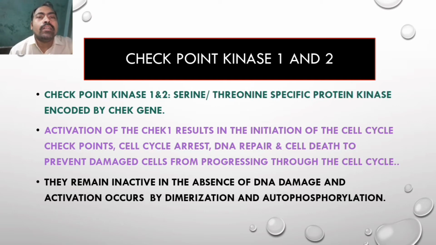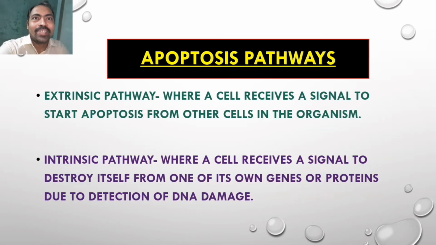They remain inactive in the absence of DNA damage, and activation occurs by dimerization and autophosphorylation. Nowadays, these checkpoints are mainly targeted by young researchers, and newer anti-cancer drugs may come which act on this enzyme, checkpoint kinase.